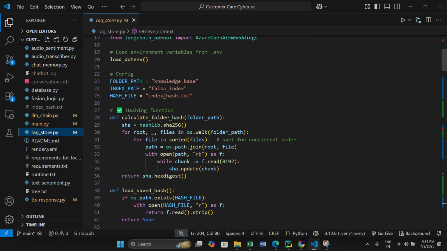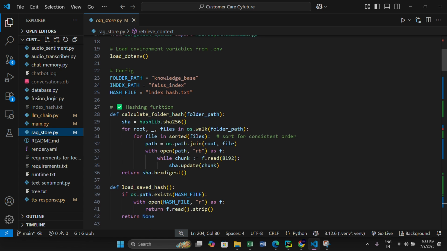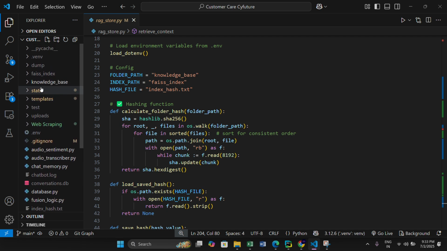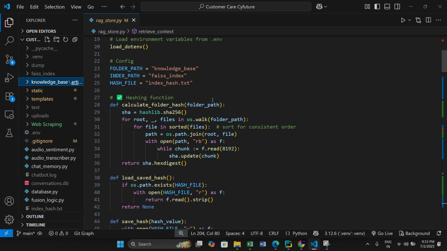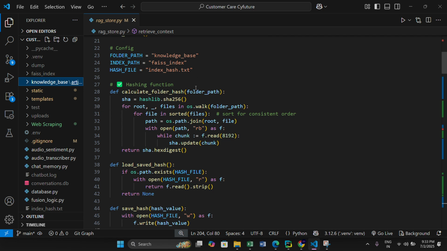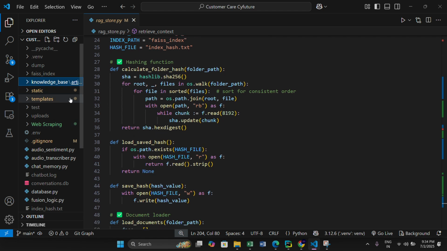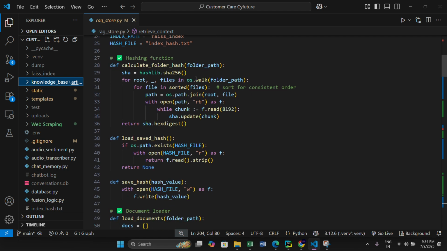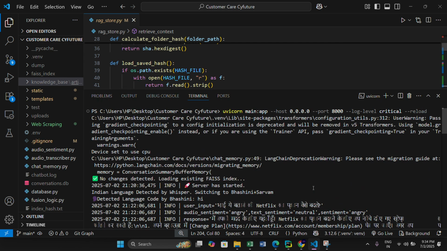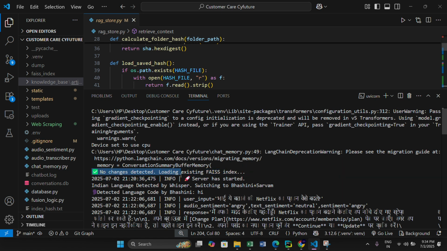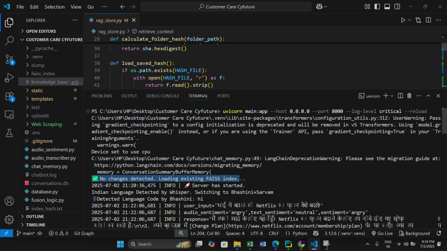And see, there's so much detail, like the FAISS index hash. Basically, I wanted that if my knowledge base updates, then my application should also update accordingly. So it not only checks the files, but also the content in the files. That's why I'm generating these hash files. So it takes care of the contents of the file too, right? And it always checks. Wait a second, let me show you. See, no changes detected, loading existing FAISS. If I had done any changes, then it would have shown that it is forming all those indexes.